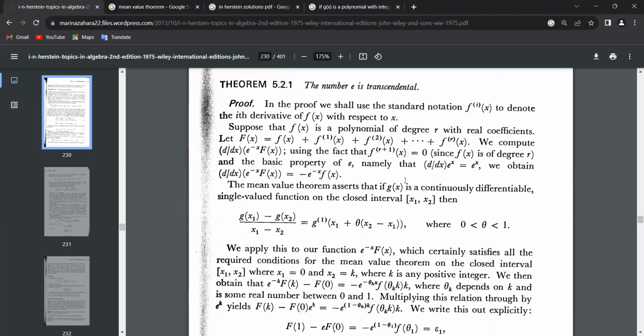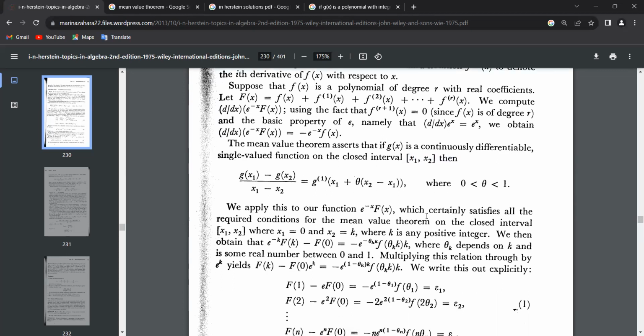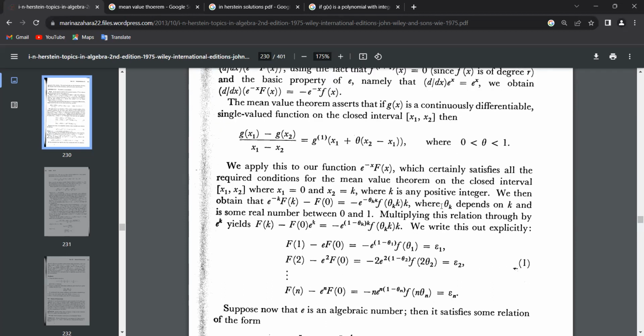And now he introduces the mean value theorem. So if g is a continuously differentiable, single valued function defined on a closed interval, we know the mean value theorem. This is just the mean value theorem, where he has introduced this theta. I guess that makes sense. It's easy to see why.